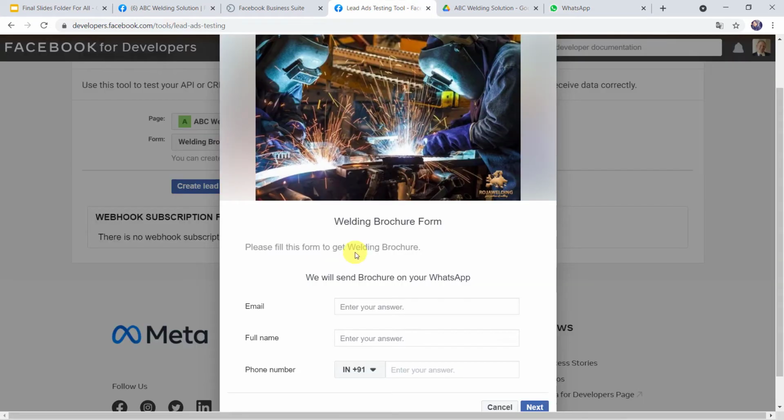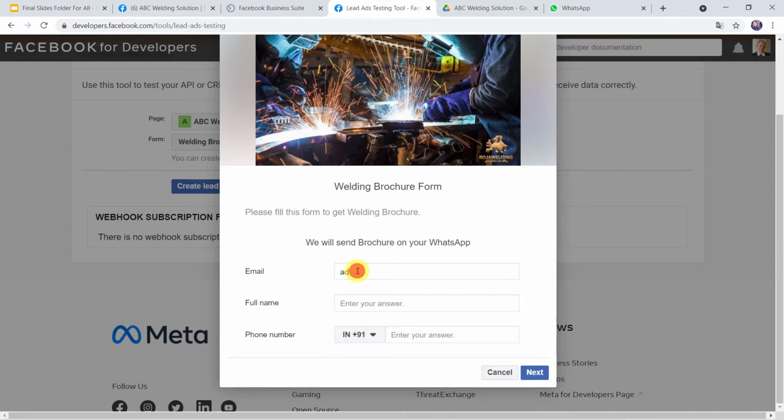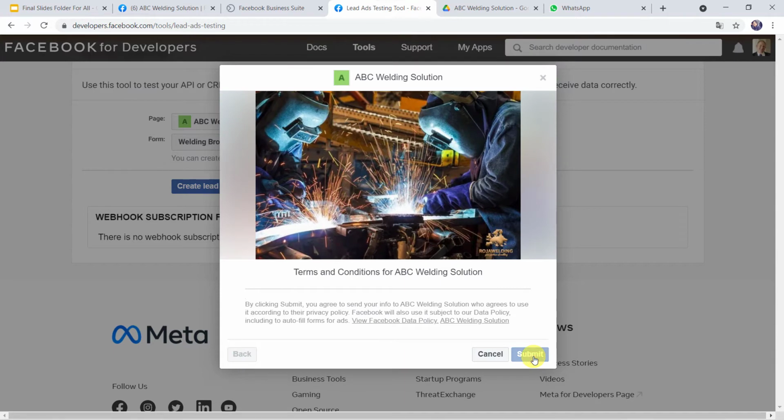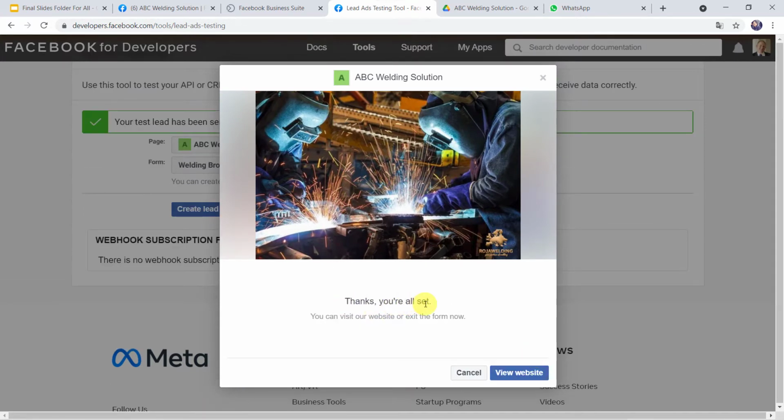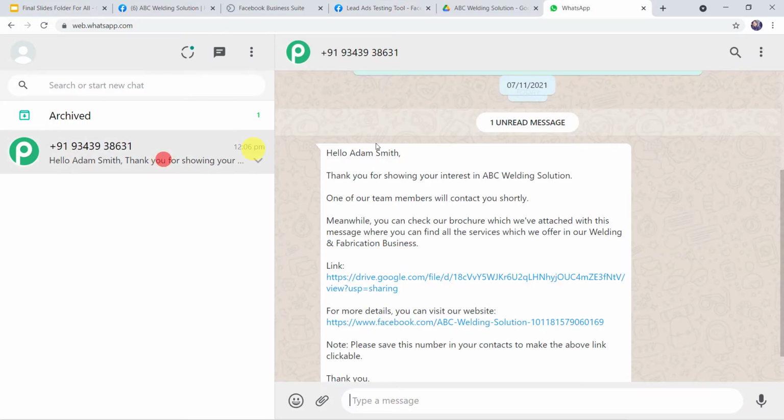So let us just fill this form. I'll give the email address as adamsmith25@gmail.com. Let us give the full name as Adam Smith. Let us give his WhatsApp number over here. Click on next and submit. Thanks, you are all set. Okay, now let us check the WhatsApp number. And here we can see a new message.